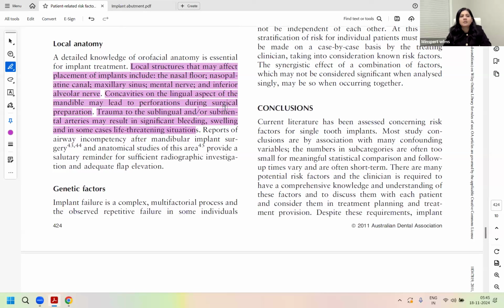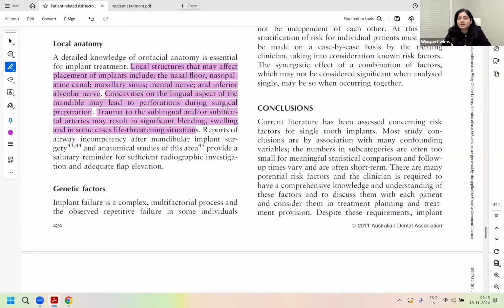All right. Now the local anatomy that can also pose challenges is your nasal floor, closeness to the nasopalatine canal, maxillary sinus, and in the mandible, it could be close to the mental nerve, inferior alveolar nerve. Any concavities present lingually in the posterior mandible region can also lead to perforations.